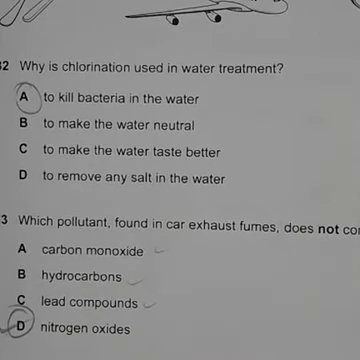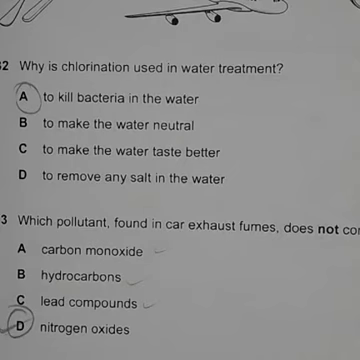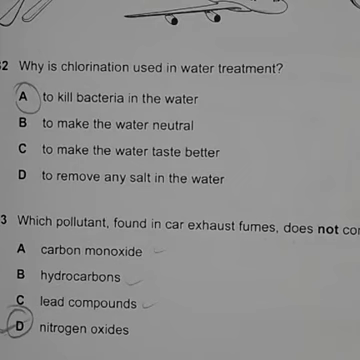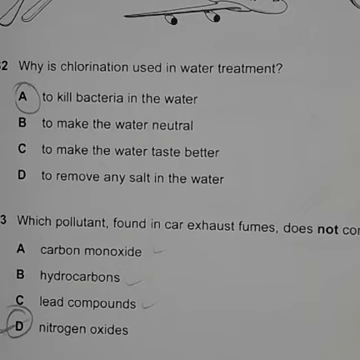All these three come from burning of fuels: oxides of carbon, carbon monoxide, carbon dioxide, also sulfur dioxide, lead compounds, hydrocarbon. This type of pollutants comes from fuels. But oxides of nitrogen also come from motor vehicles, but they are not from fuels.